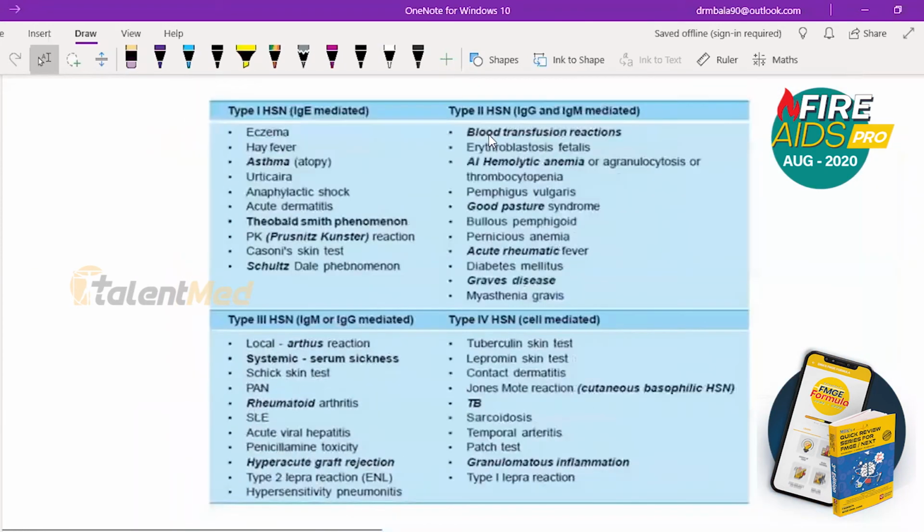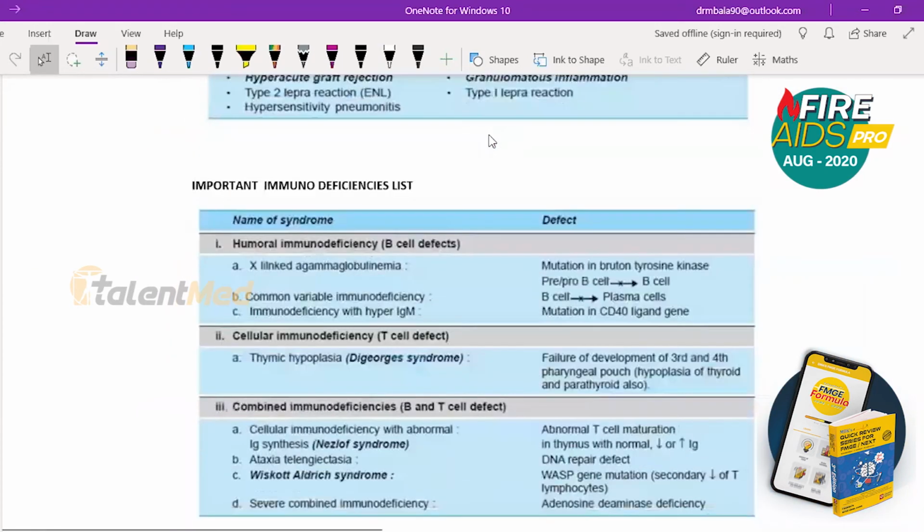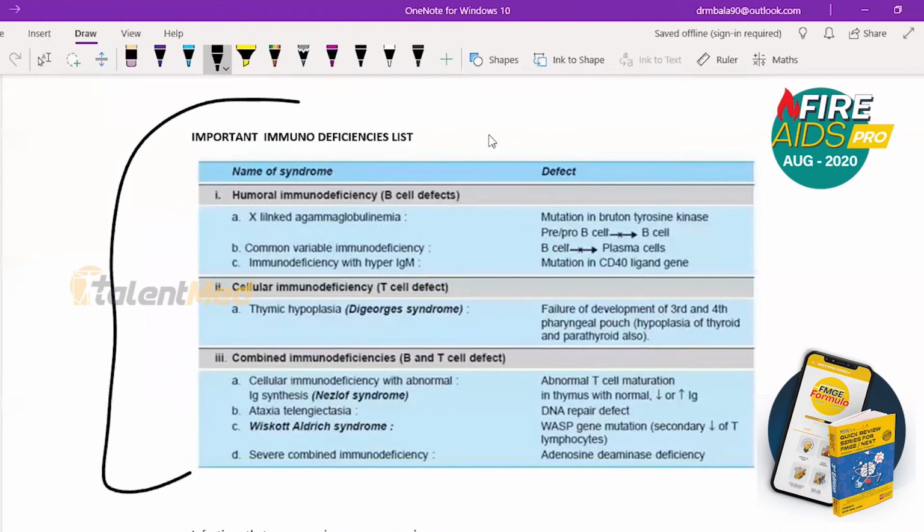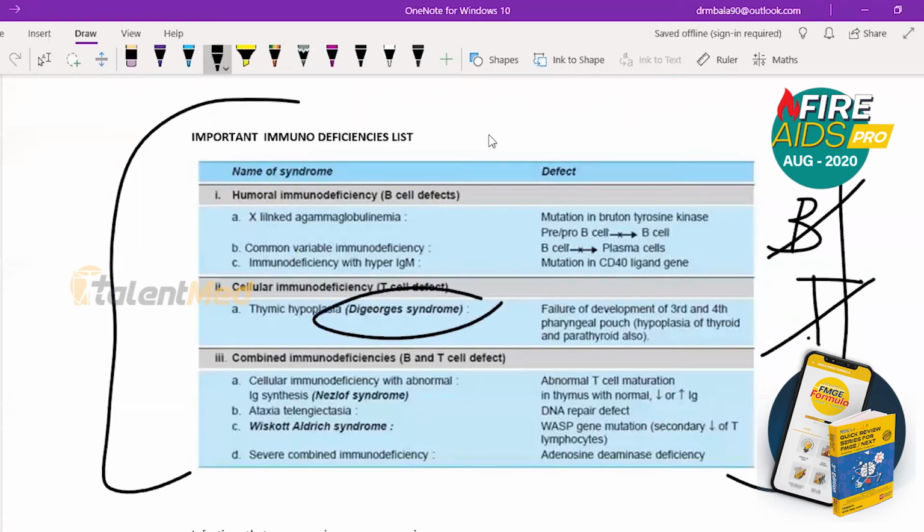So we saw a lot of examples. So you will have to read much more examples. Next is immunodeficiencies, the list of immunodeficiencies. You need to know when the T cell is gone or the B cell is gone, what is going to happen? When the T cell is gone, you are going to get something called DiGeorge syndrome.